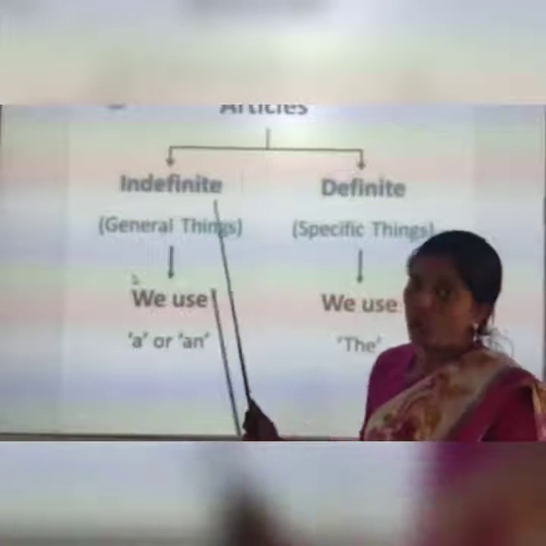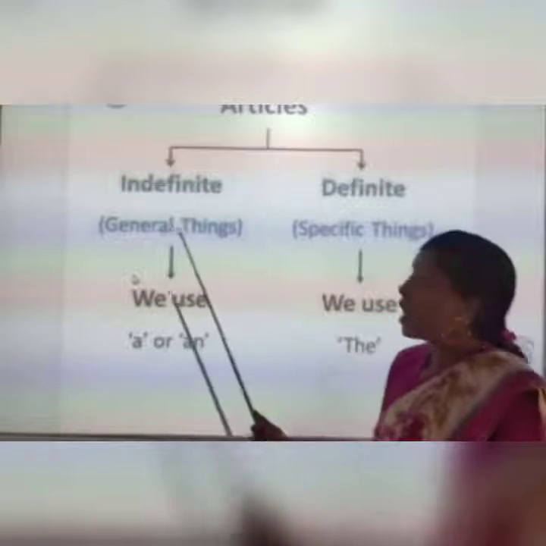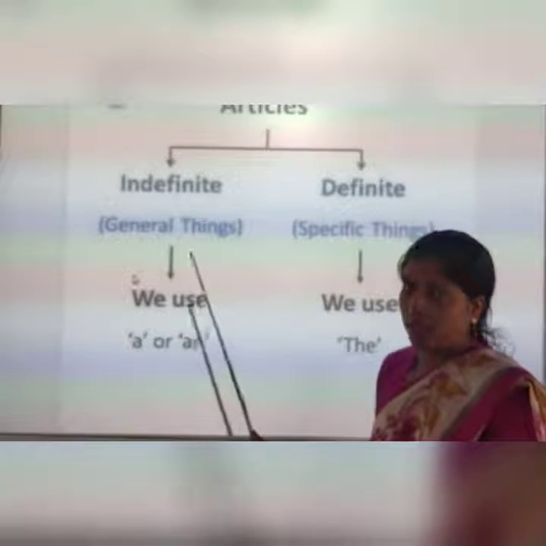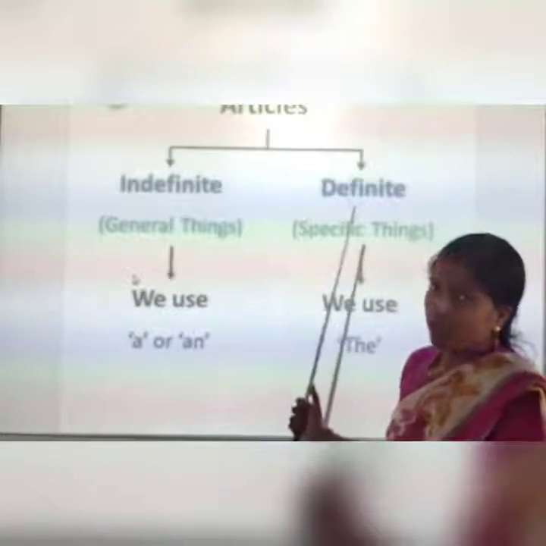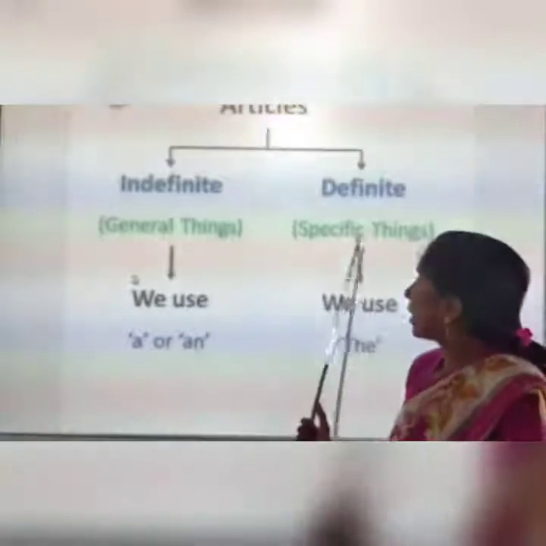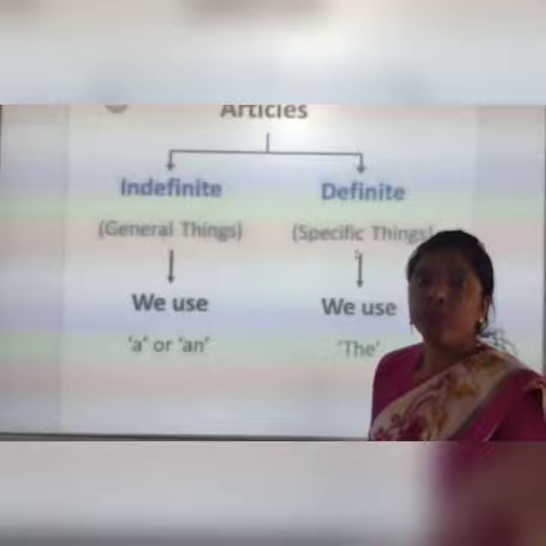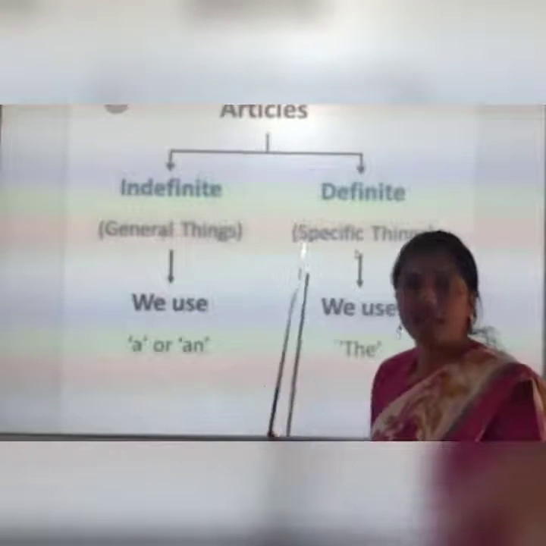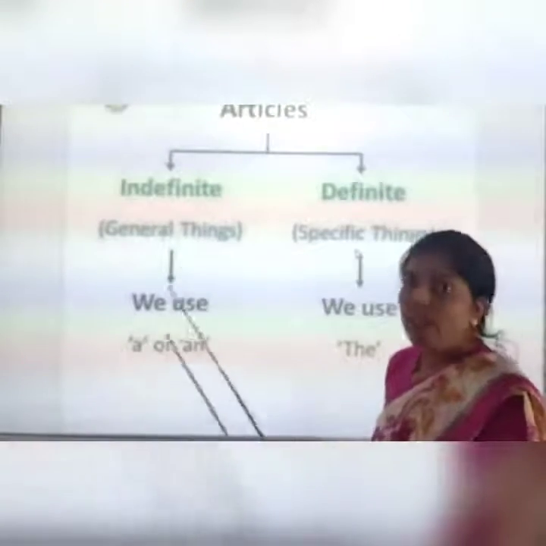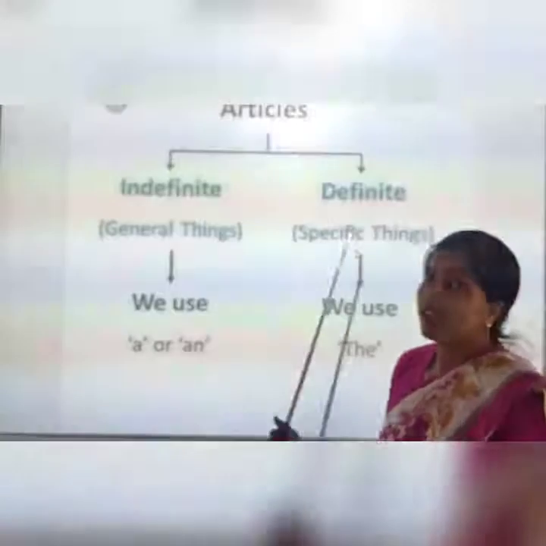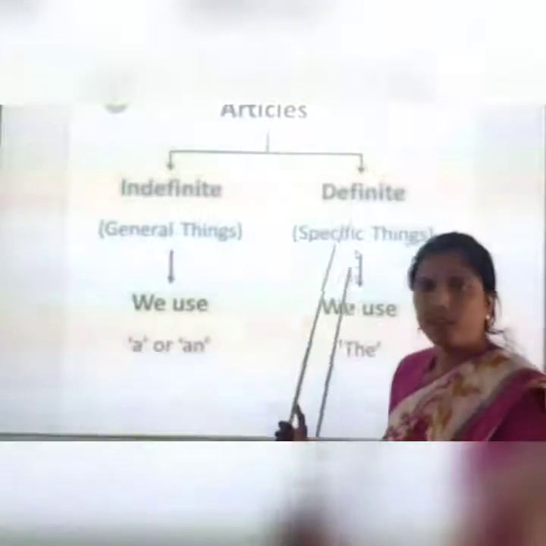Here, articles are divided into two categories, indefinite and definite. Indefinite we use with general things. Here we are going to classify two articles, a or an. Definite, which we use with specific things. The article the we use as a definite article. So it is clear to you? All these three articles are divided into these two categories. A or an are indefinite articles, and the is the definite article. Now we'll study separately about the indefinite article and the definite article.